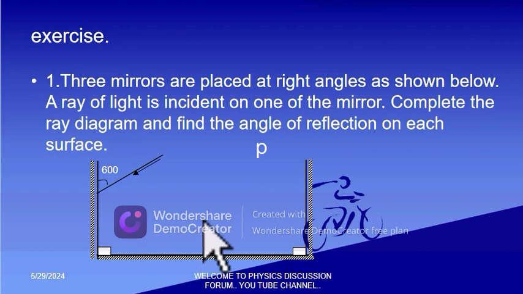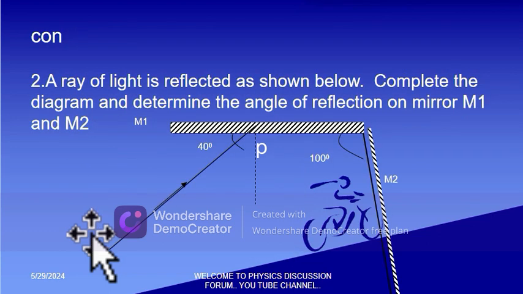You get this angle here to be 60 degrees. That is angle of incidence, and angle of reflection is also 60 degrees. So when it is reflected here, remember this angle here is now 30 degrees. So this angle here will be 60. So when you draw a normal, the angle of incidence here will be 60 degrees, and the angle of reflection also will be 60 degrees. Then it is reflected now out. The same case there.